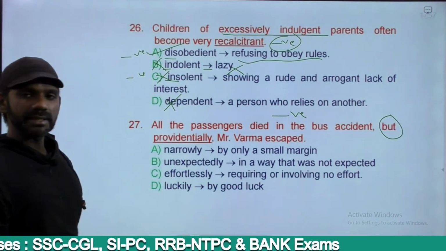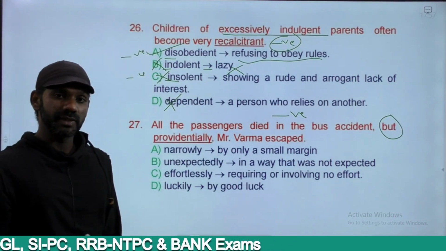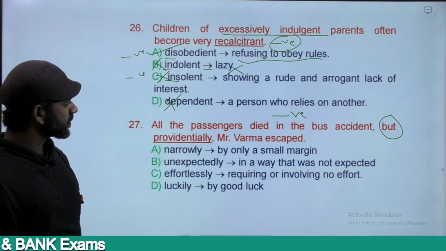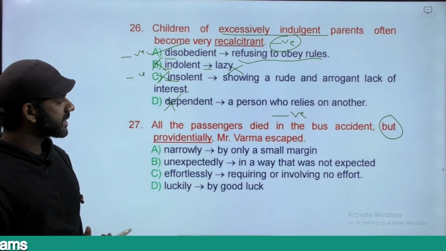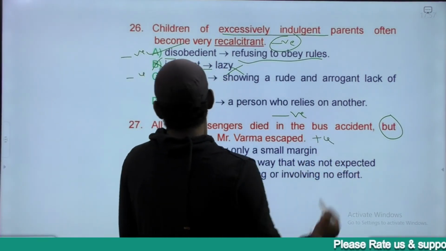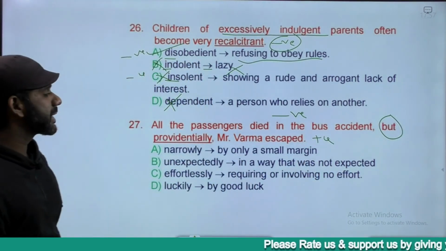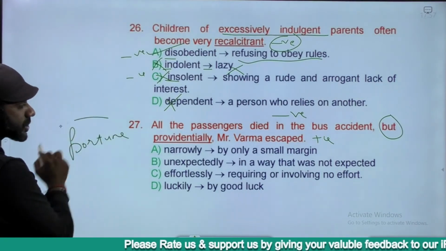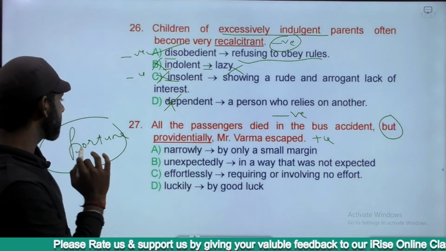So the second idea must be positive. But providentially Mr. Verma escaped, positive. Now providentially means like because of fortune, right? Because of fortune Mr. Verma escaped.